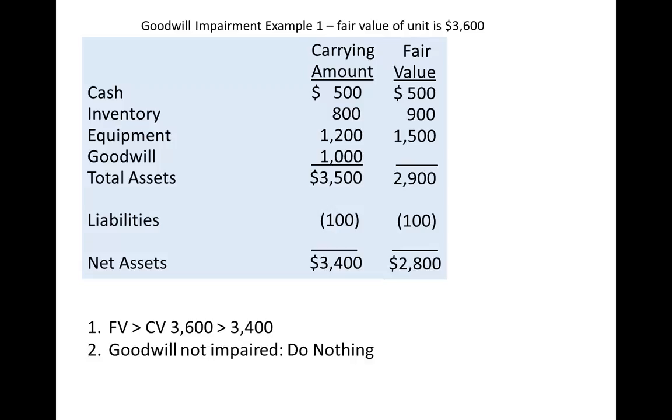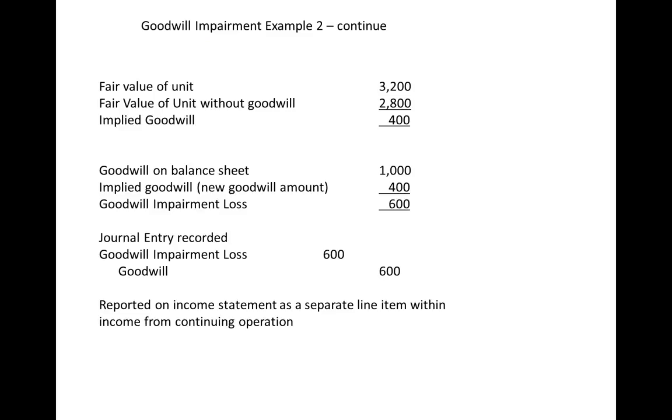We see the fair value of the unit is $3,600. The carrying value of the unit is $3,400. Since the fair value is greater than the carrying value, Goodwill is not impaired. So we just stop right there. In the second example, the fair value of the unit is $3,200. And we see that that is less than the carrying value of $3,400. So Goodwill is impaired. So what that tells us is we've got to see how much it is impaired. So we then have to go and do the following.